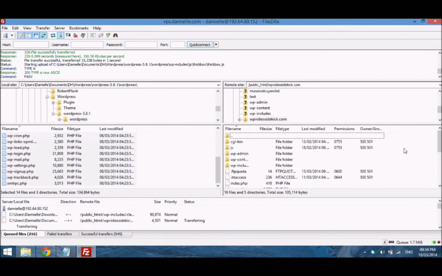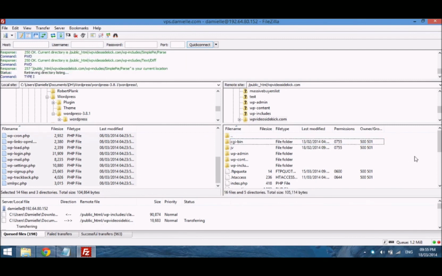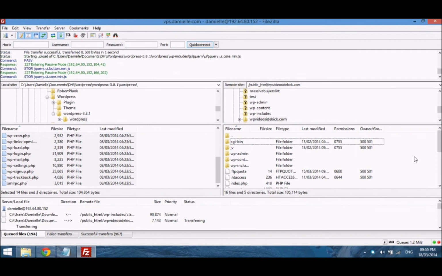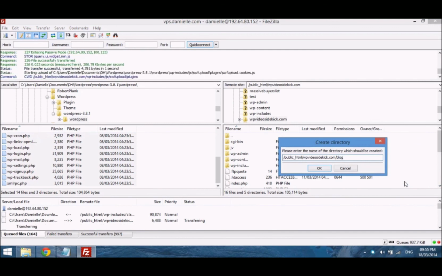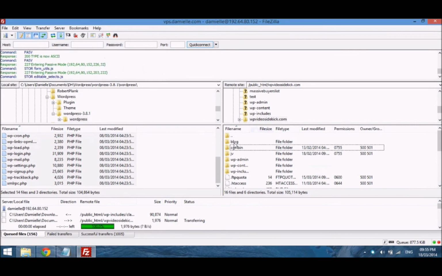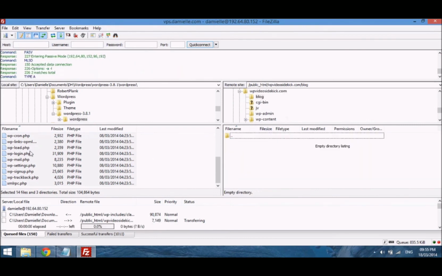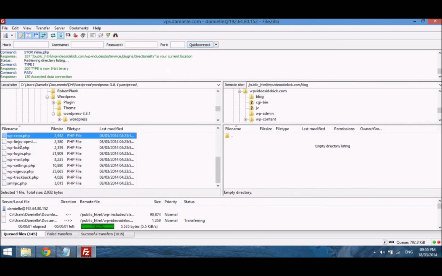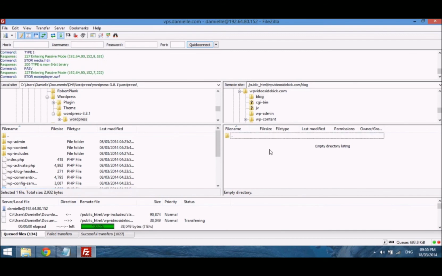But if you wanted to install WordPress in a subdirectory, so say you wanted to install in wpvideosidekick/blog, then you would just right click, create directory, name the directory blog, select OK, then open that folder, and then upload all the WordPress files from the package into this area.